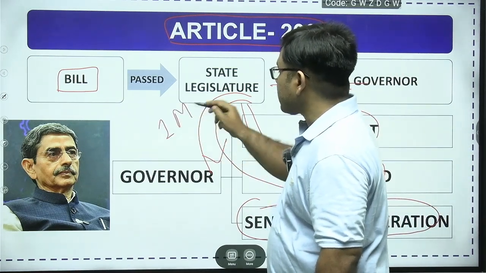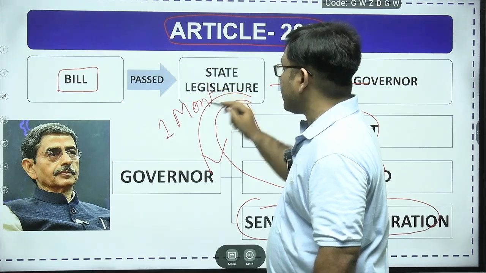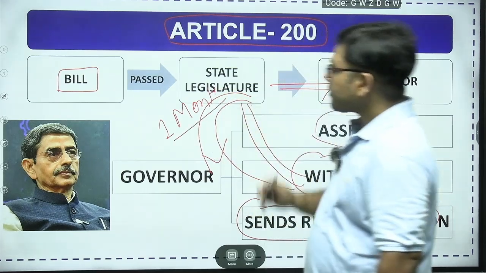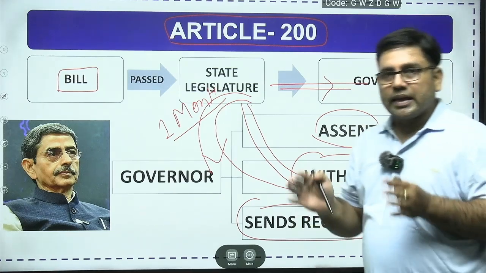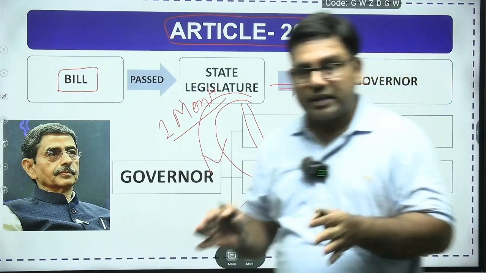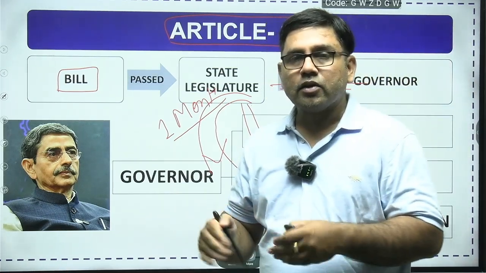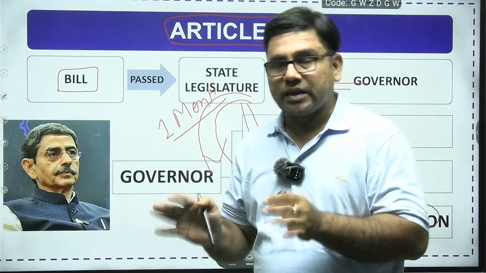So within 1 month the governor has to give his approval. So that is the idea, dear friend, that the bill will not die if, after reconsideration, the state legislature is again sending it back, so the governor will have to give his approval.